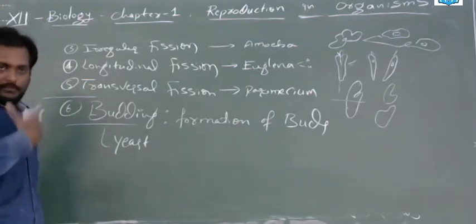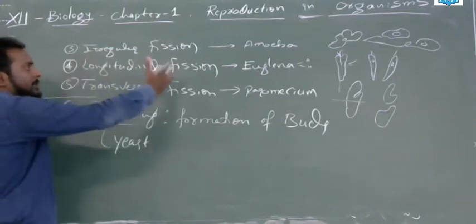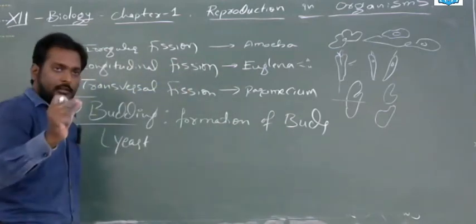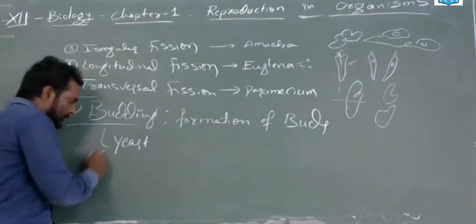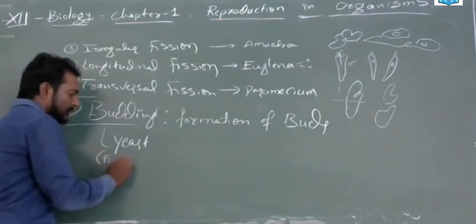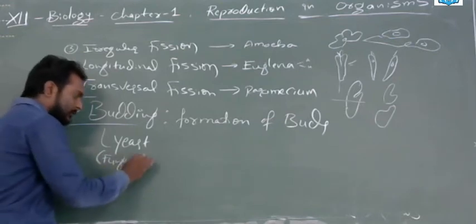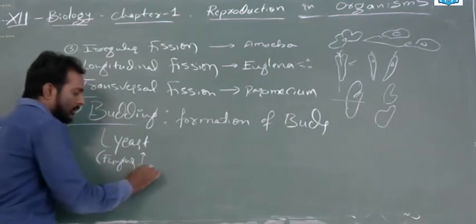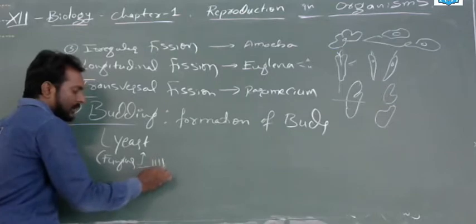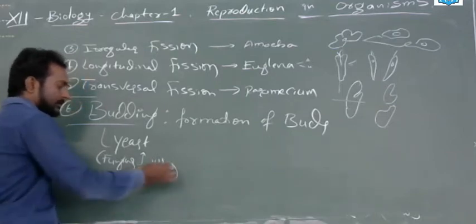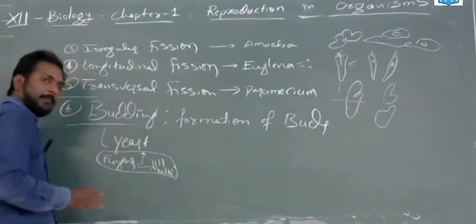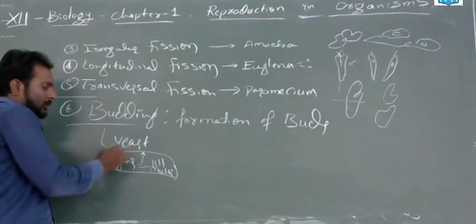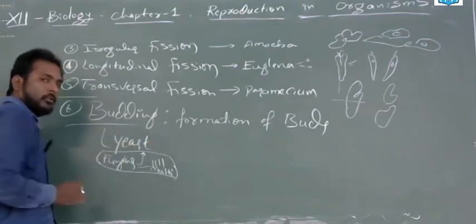Of course, it will occur in others also, but amoeba, paramecium, euglena all belong to unicellular monera and protista. And yeast actually belongs to the fungi. In the fungi, only yeast is unicellular. The remaining majority are multicellular. So you have to remember that. They may ask which fungus undergoes budding. In the fungi, only yeast will undergo budding.